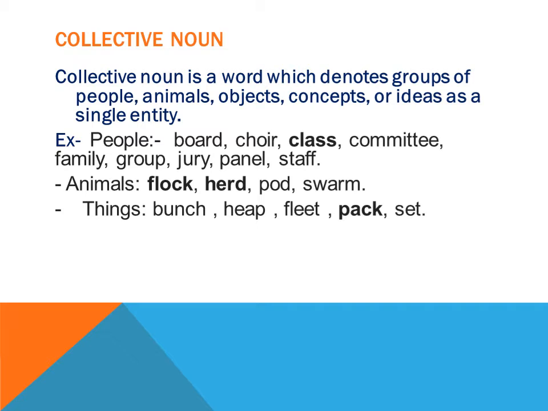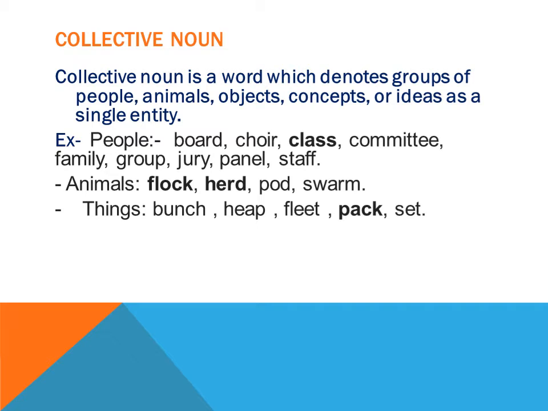So students, the collective noun is a word which denotes groups of people, animals, objects, concepts or ideas as a single entity. Now you must remember, not only people, animals or objects, it also includes concepts or ideas, right?